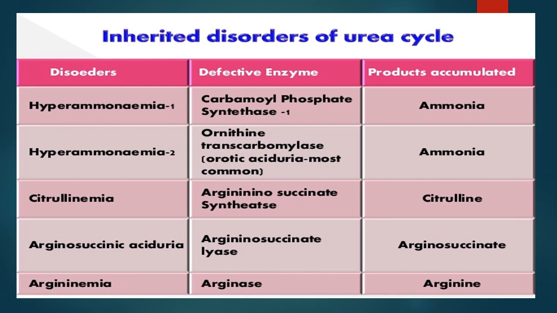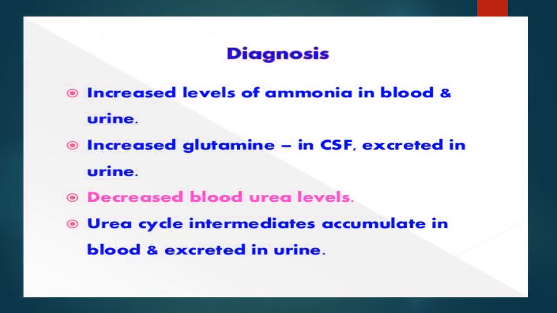Citrullinemia is caused by a defect in the argininosuccinate synthetase enzyme. Argininosuccinic aciduria is caused by a defect in the argininosuccinate lyase enzyme. Argininemia is caused by a defect in the arginase enzyme. It is diagnosed by an increased level of ammonia in blood and urine, increased glutamine in CSF which is excreted in urine, decreased blood urea level, and urea cycle intermediates accumulating in blood and being excreted in urine.